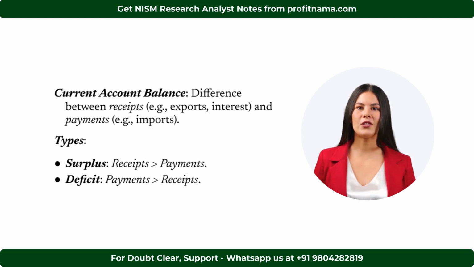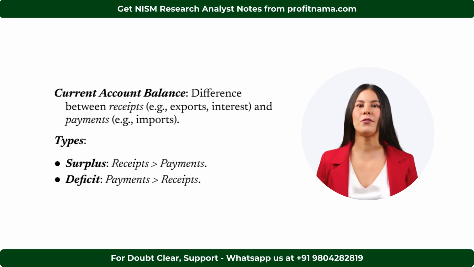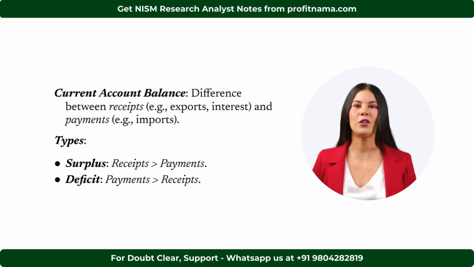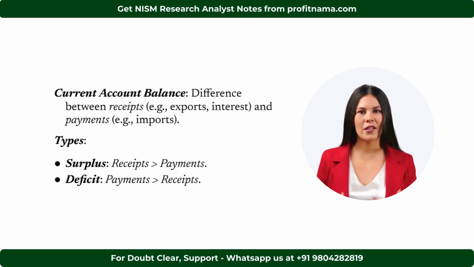Another important factor is the current account balance, which is the difference between a country's receipts, like exports, interest, dividends, and transfers from abroad, and its payments, which include imports and other financial obligations. There are two types of current account balances. A surplus occurs when receipts exceed payments. A deficit happens when payments exceed receipts.